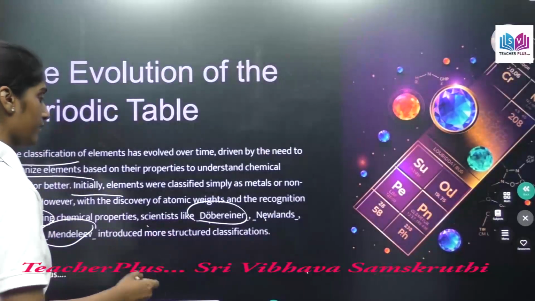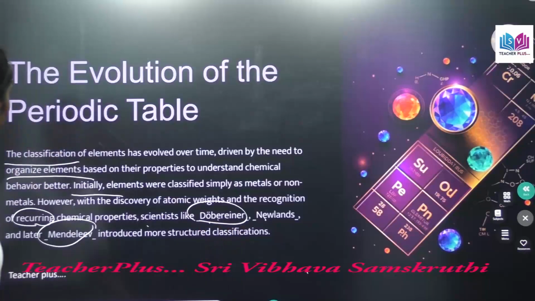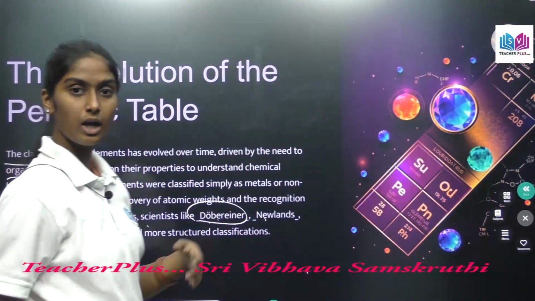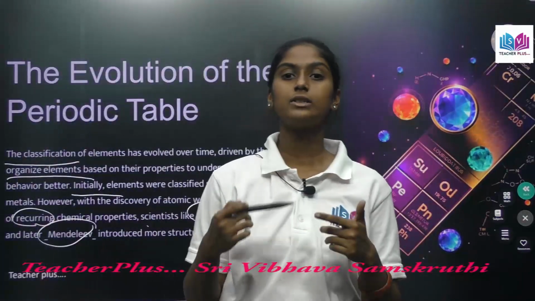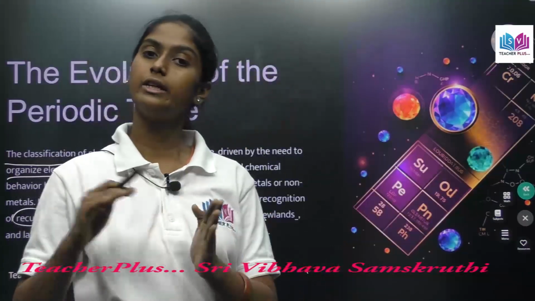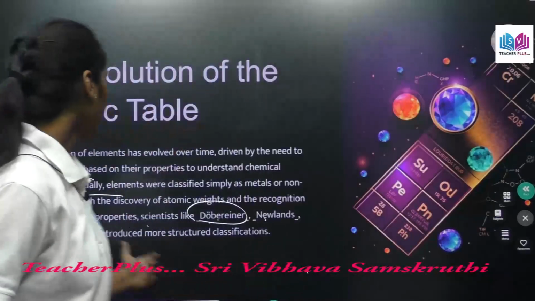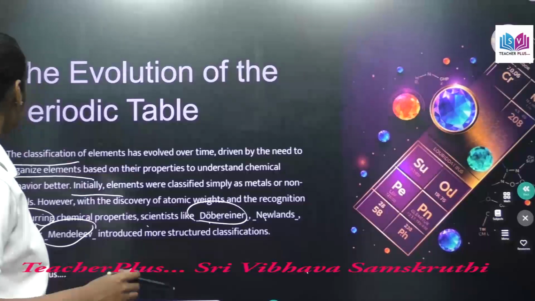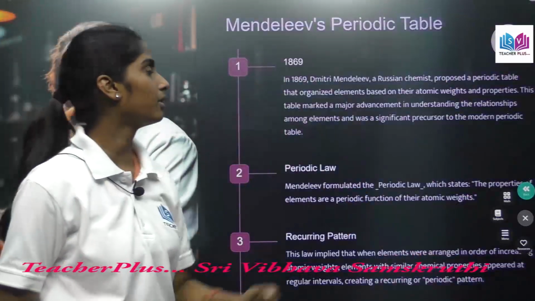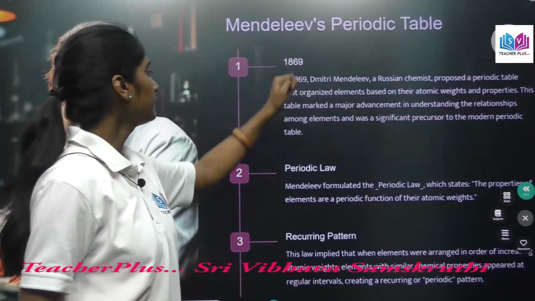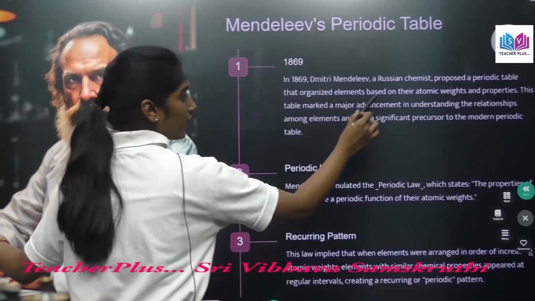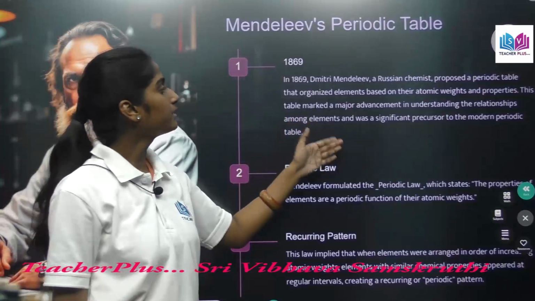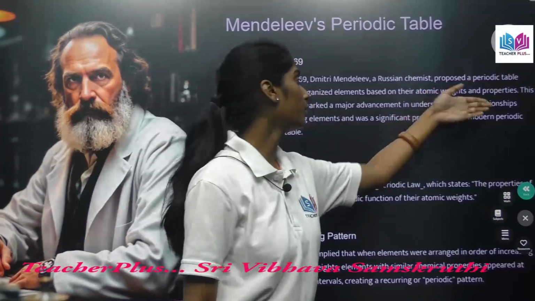And in this classification, Dobereiner, Newland and Mendeleff introduced more structured classification, like a more neatly explained one. And in that we are going to learn about Mendeleff's periodic table. In 1869, Mendeleff, a Russian chemist, proposed a periodic table that organized elements based on their atomic weights and properties.